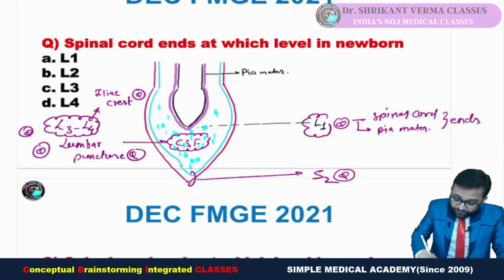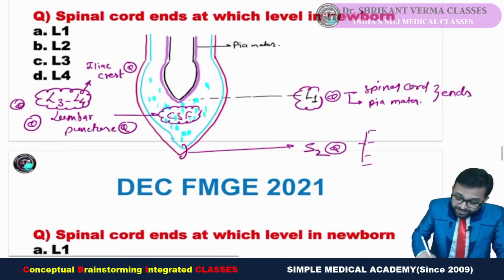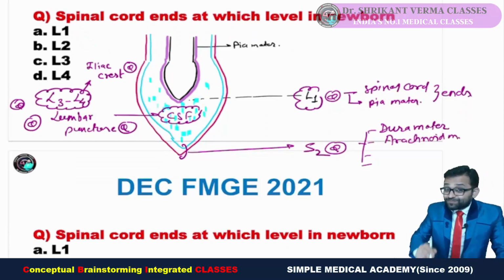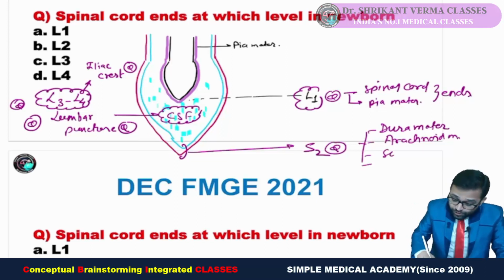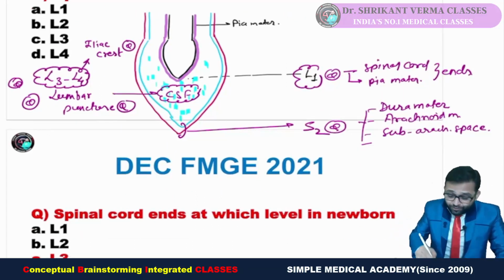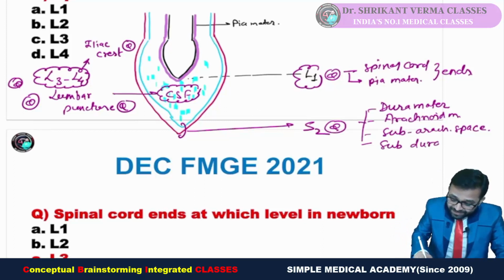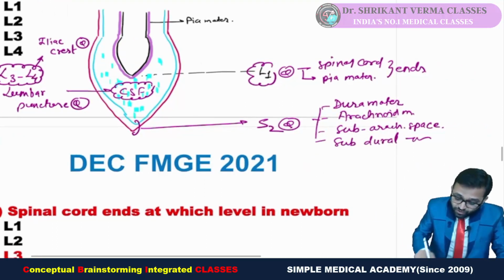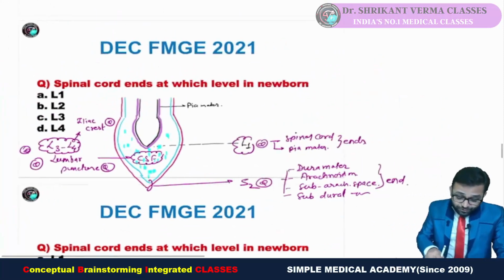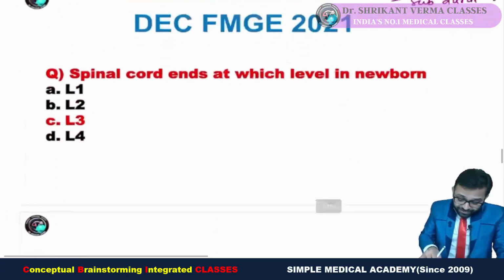Fine. But if we are talking about S2, then you can see there is the ending of the dura mater. There is the ending of our arachnoid mater. Also the space below the arachnoid mater, the subarachnoid space, is also ending at the same point. Also the space below the dura mater, the subdural space, is also ending at the same point. You can see these all are ending at the same level. But what is happening with the newborn? I told you the way how you can remember.